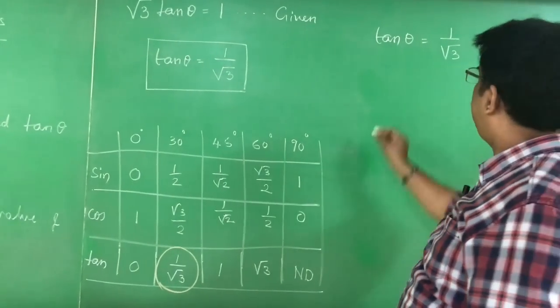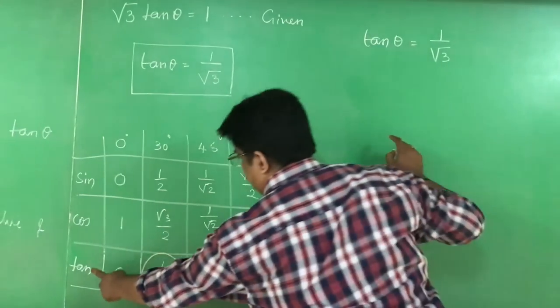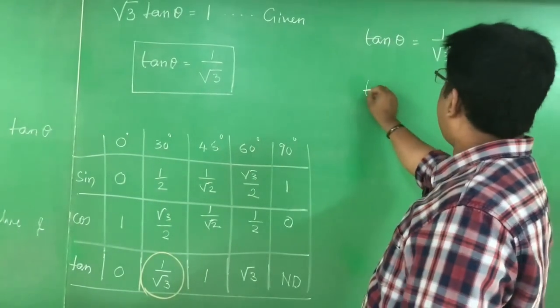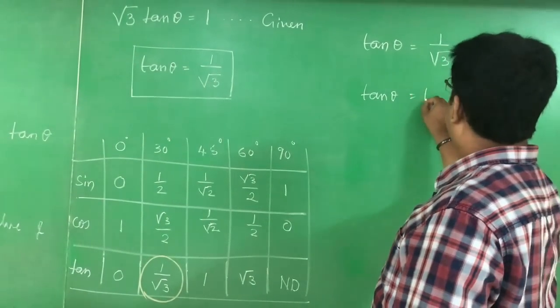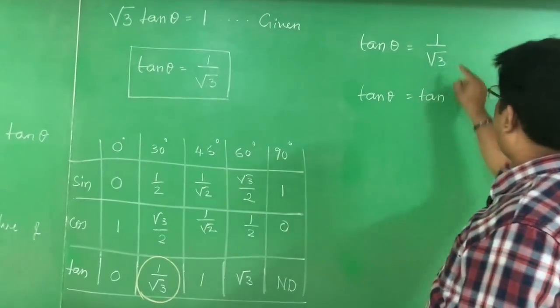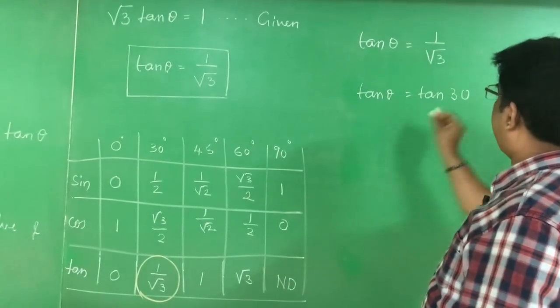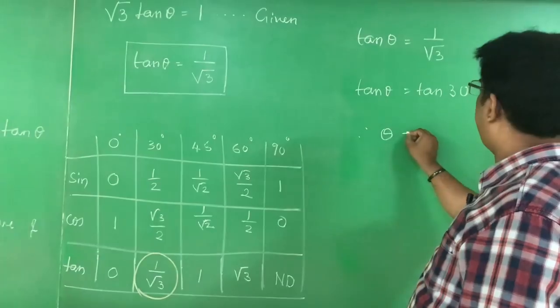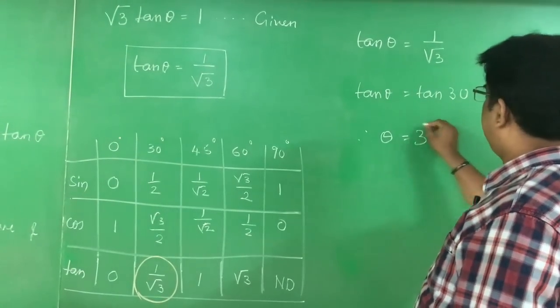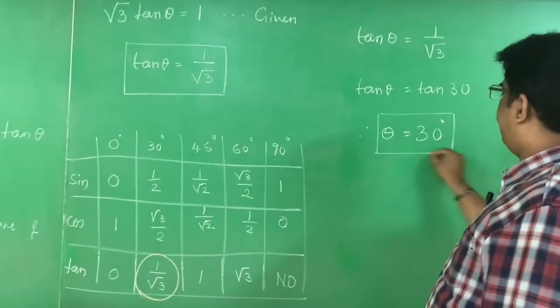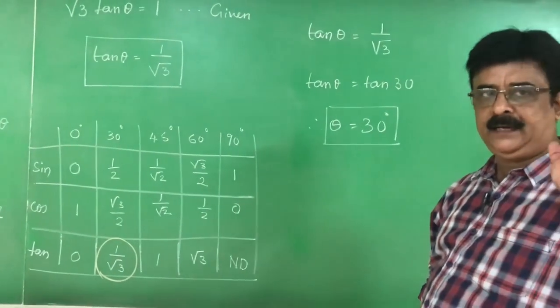1 by root 3 is tan 30. Tan theta is equal to tan 30. In the place of 1 by root 3, I write tan 30. Therefore, theta is equal to 30 degrees. Theta is equal to what degrees? 30 degrees. Theta is obtained.